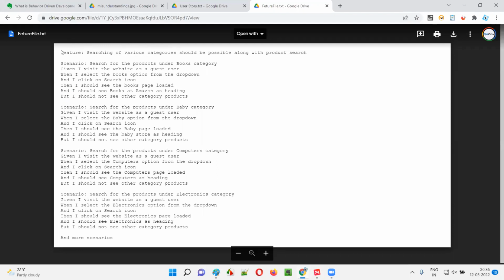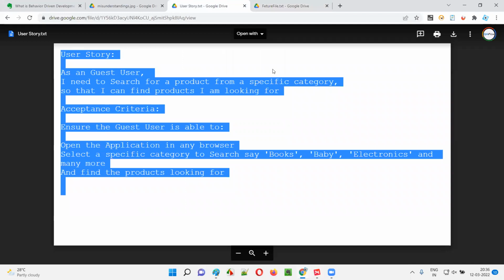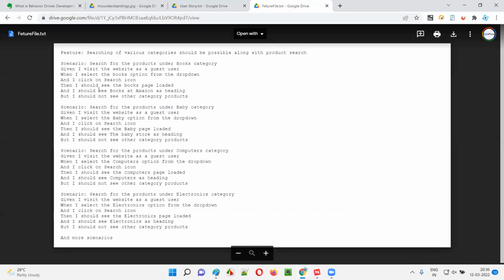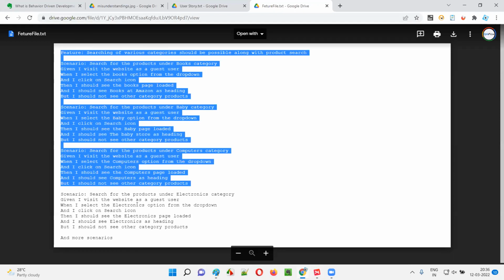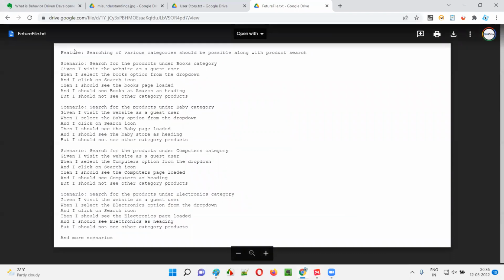You are not describing this requirement or user story in the form of a paragraph, right? Here there is some process, some structure. What is this structure? Here we are using some keywords to create the English structure. Instead of explaining this acceptance test in a vague manner in a paragraph, we are using some keywords here.